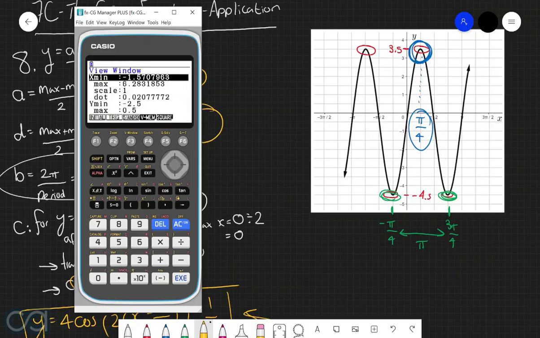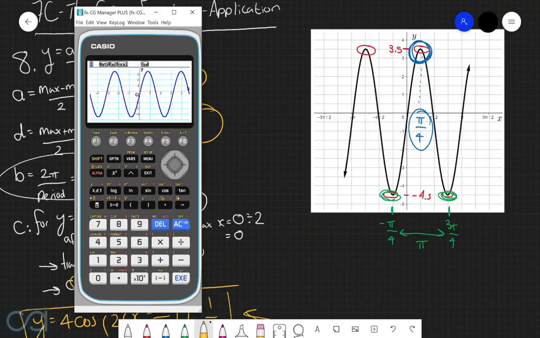So we're going to set the x domain between negative 3 pi over 2 up to positive 3 pi over 2. The minimum y value can be negative 5, and the maximum y value can be positive 4. And so what we're going to do from here is confirm that all the maximum and minimum points on the original graph are matched by the one that we just produced on the calculator.